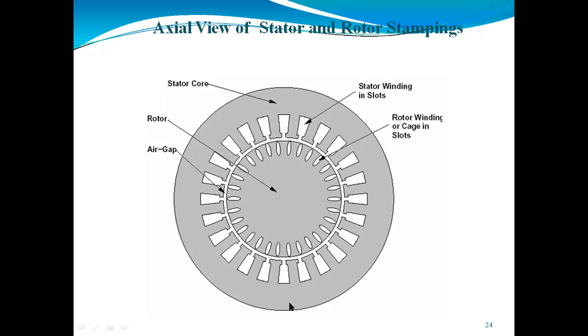When we are supposed to differentiate between the squirrel cage induction motor and the slip ring induction motor, in our syllabus we are supposed to study the three-phase induction motor, and in that we study two types: the slip ring induction motor and the squirrel cage. In squirrel cage, construction is very simple because we are not using commutator brushes. In slip ring, there will be a higher starting torque.